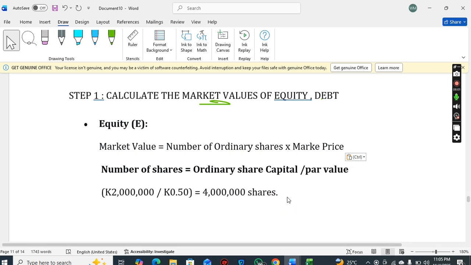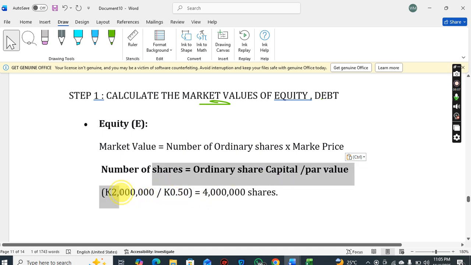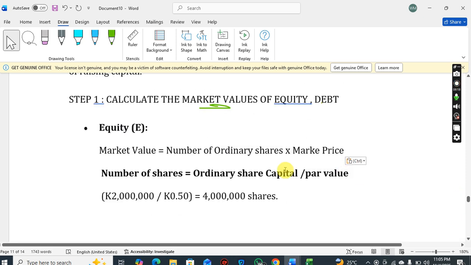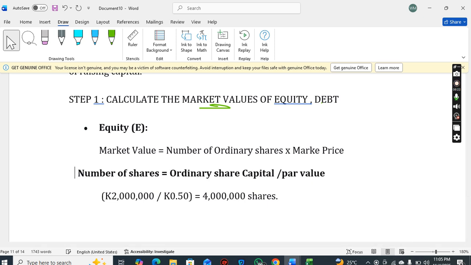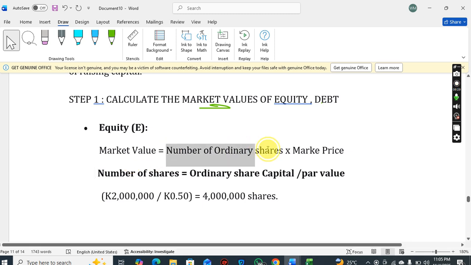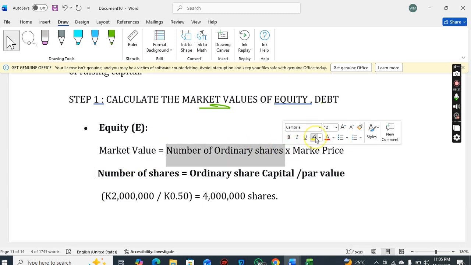So Company A sold these ordinary shares at 15 ngwee per share and made 2 million kwacha. Any questions? We just found the number of ordinary shares, we haven't found the market value yet. But any questions so far? So we found the number of ordinary shares.